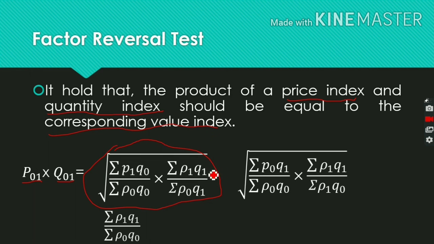Next, P1 Q1 has no change, because both price and quantity have the same current year values, divided by sigma P0 Q0, again both having the same values, into sigma P0 Q1. Here P0 we converted into Q0, and Q1 we substitute with P1. So finally the value of P01 into Q01 equals the corresponding value index. This is the current year value index, this is the base year value index.